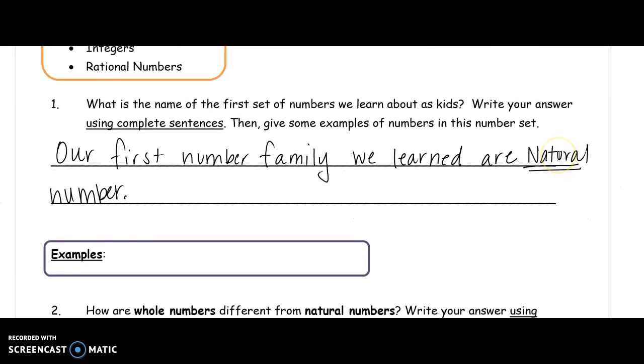Some examples of this: every time we talk about a number family, we have to use these awesome squiggly marks. Those squiggly marks are brackets that say we're talking about this specific set of numbers. So let's say again 1, 2, 3, 4, 5, and so on, all the way up to however many you want to go up to.